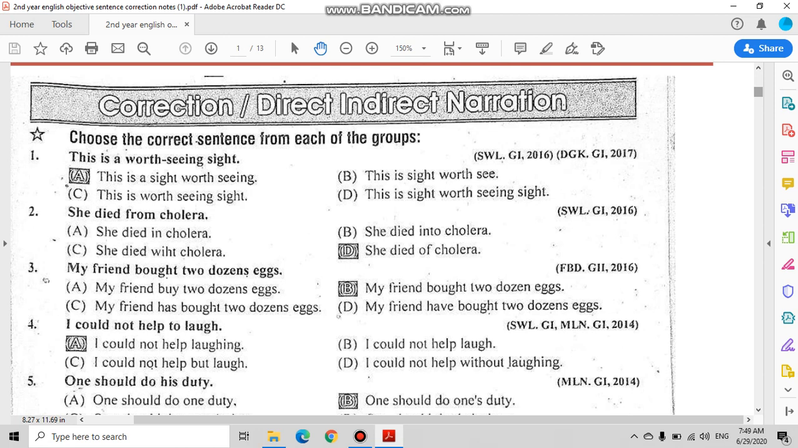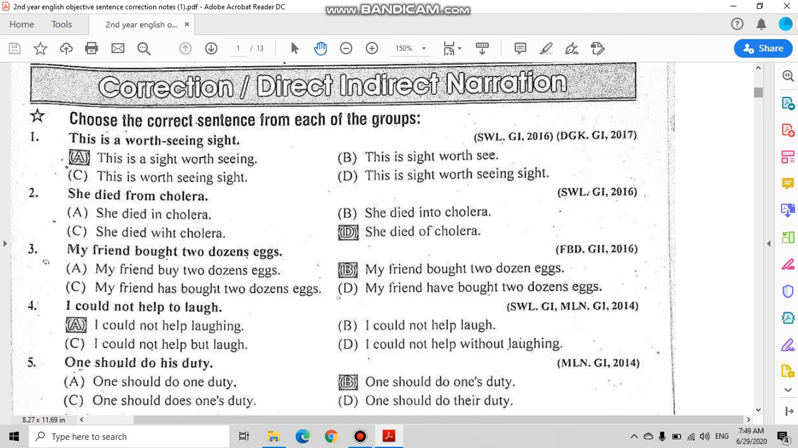She died from cholera. So with diseases we always use of. When a disease causes something we say of. So we will say option D, she died of cholera. My friend bought 2 dozen eggs. The correct option is option B. My friend bought 2 dozen eggs. Why? Because dozen is a number and we do not make plurals with numbers. Egg is the noun, so we will make the plural with egg.